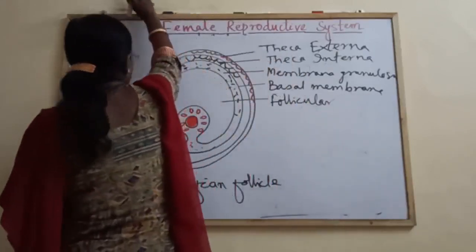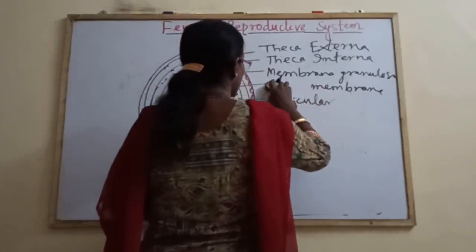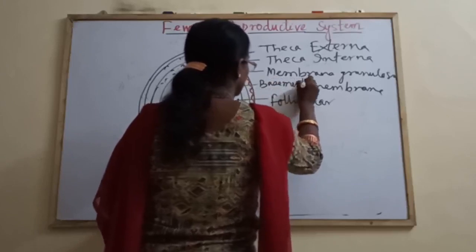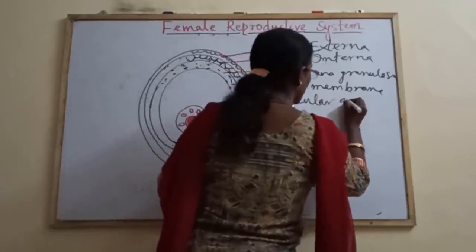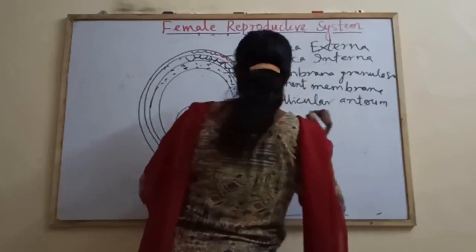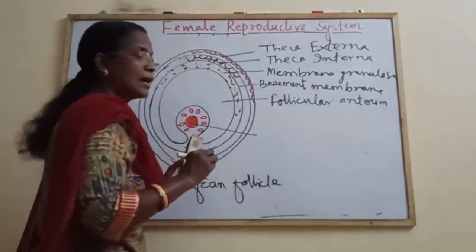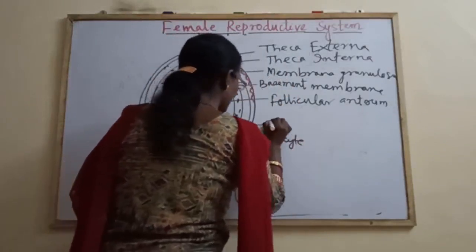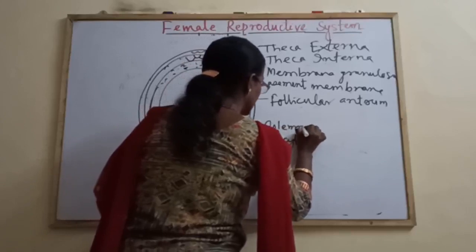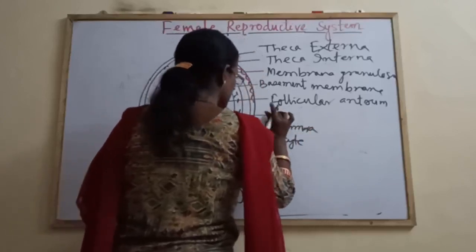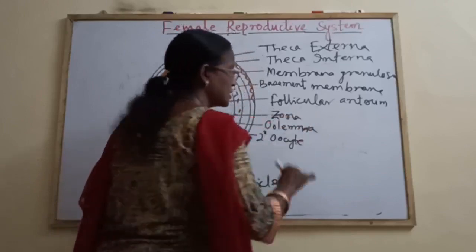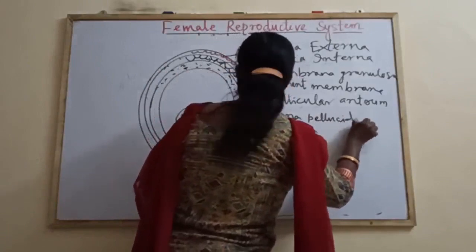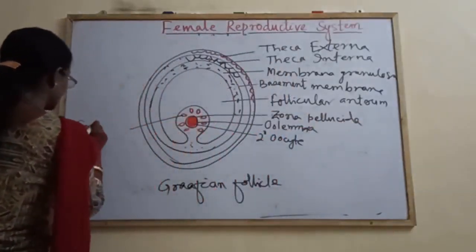You can say it is the basement membrane, not basal membrane. It is the basement membrane. Follicular antrum or follicular cavity, whatever you may say. This is the secondary oocyte surrounded by oolemma. First one is the zona pellucida, which is non-cellular, made up of glycoprotein. Zona pellucida. This is the corona radiata.